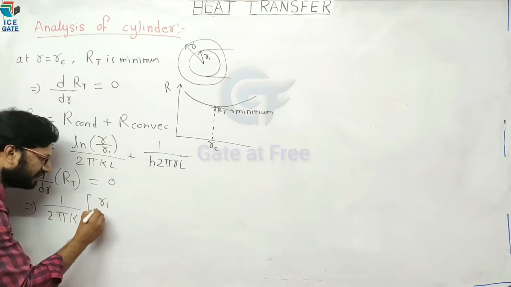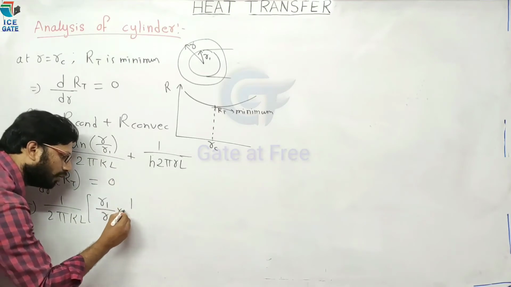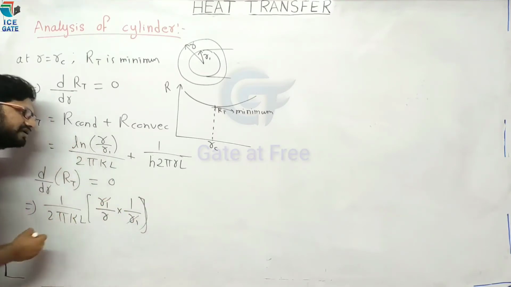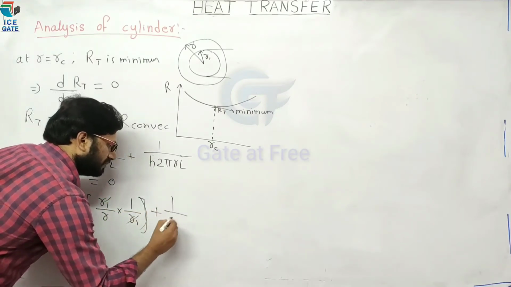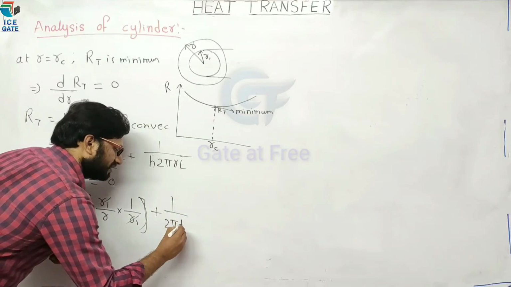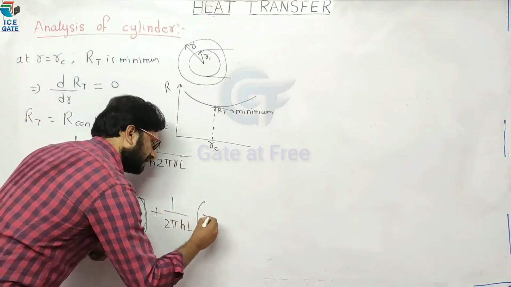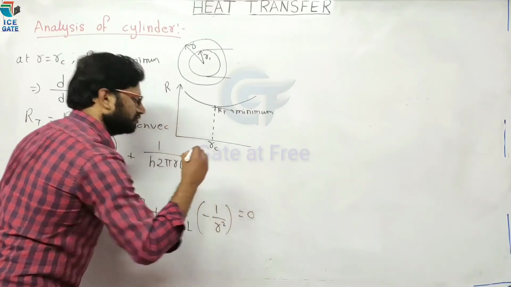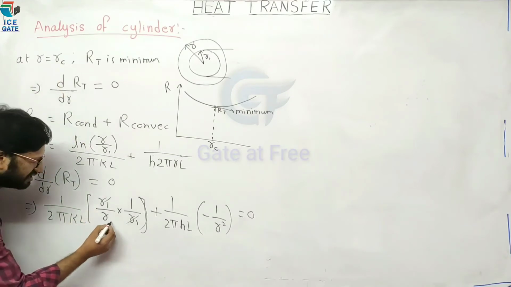Now can I write R1 divided by R into, now R1 is constant, 1 divided by R1. Now here R1 cancels, plus 1 divided by 2 pi h L, constant. Now differentiation of 1 by R is minus 1 divided by R square, is equal to 0. Okay. Now here R is critical radius RC.